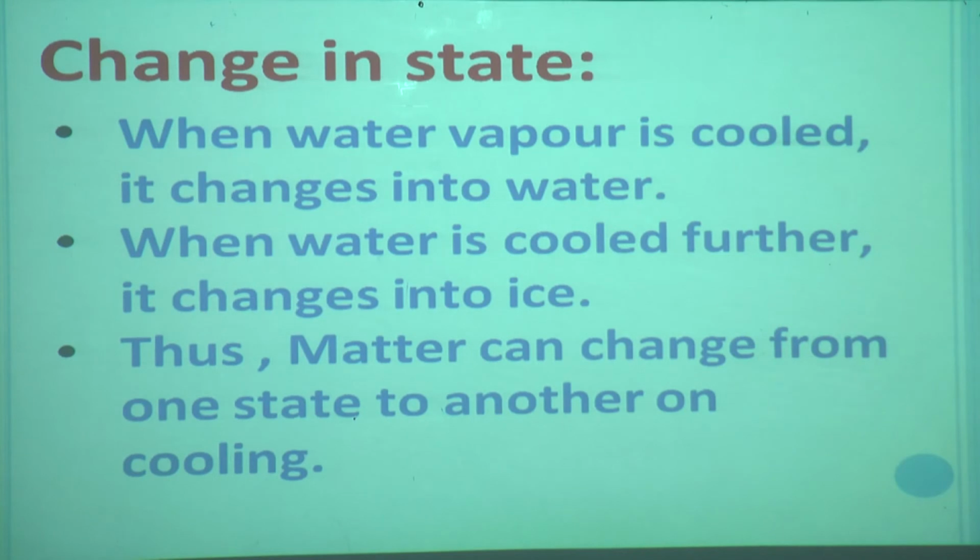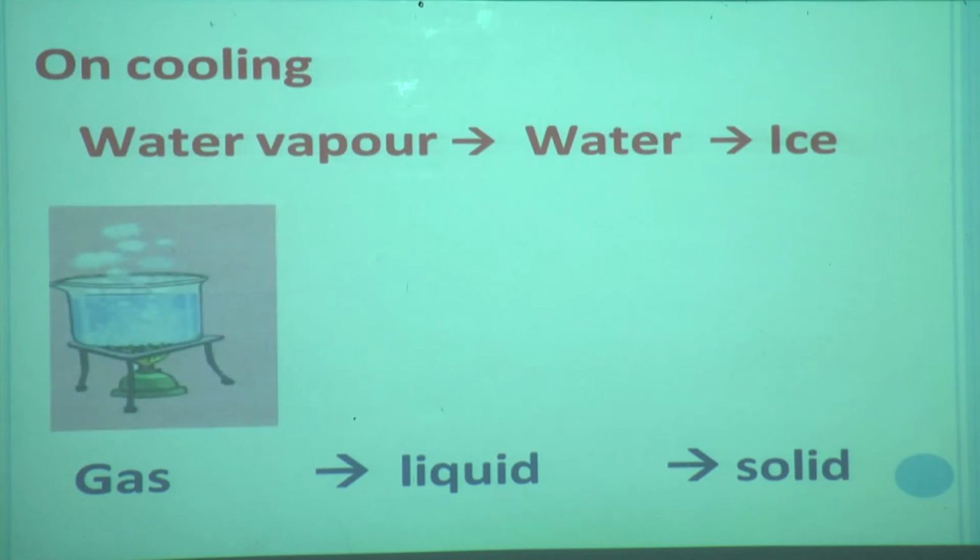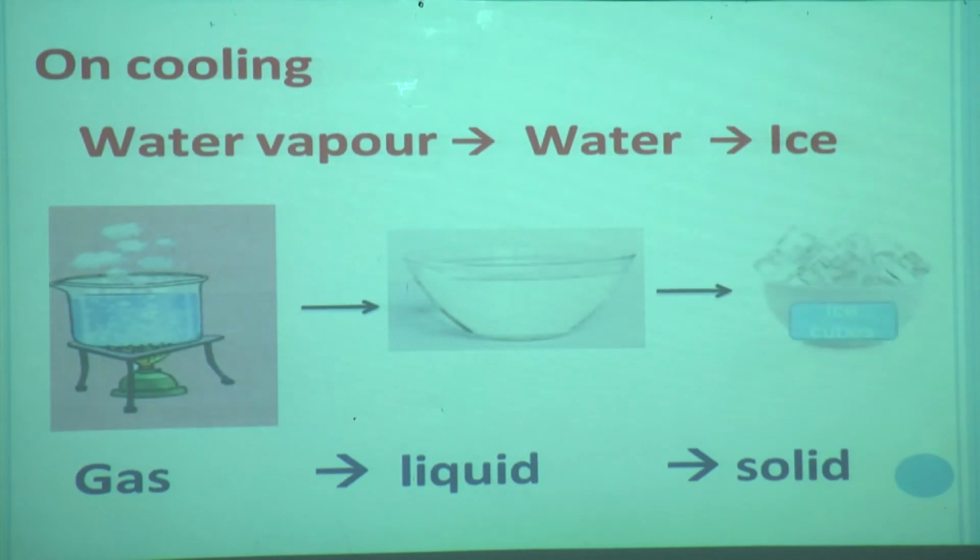Thus matter can change from one state to another on cooling also. Means gas state changes into liquid, and liquid state changes into solid state on cooling.